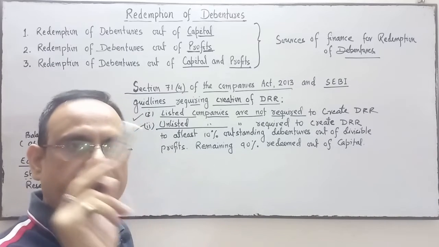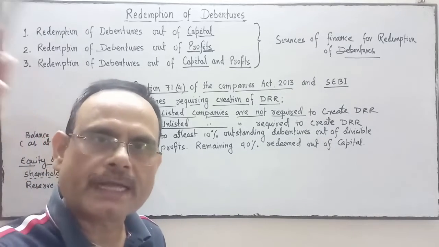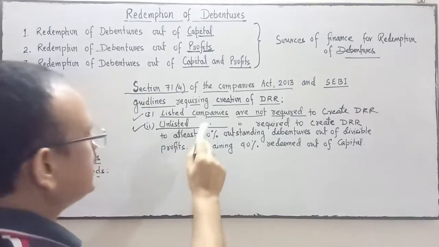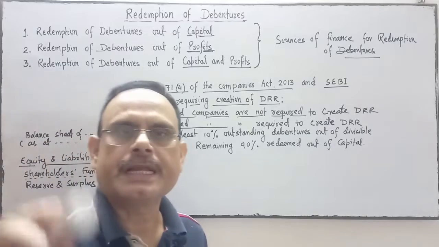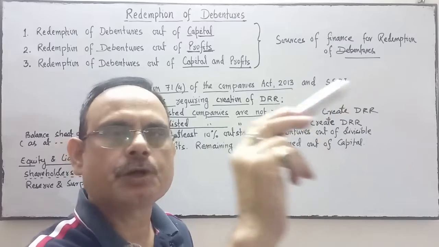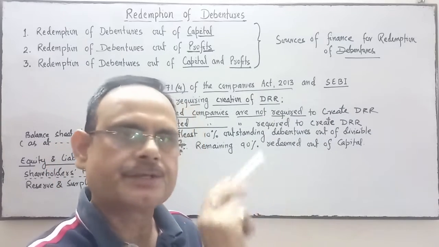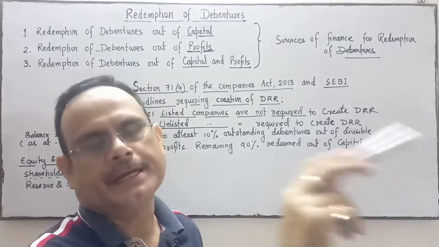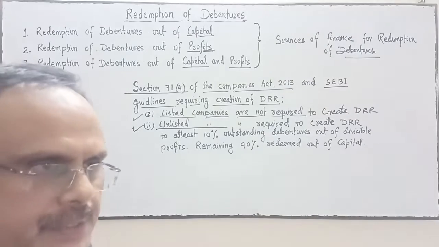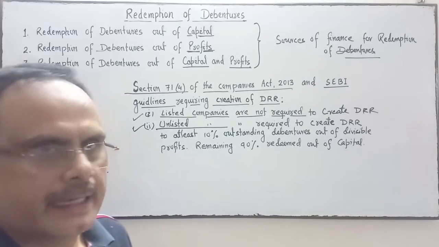A listed company, meaning a company listed in the stock exchange, is not required to create DRR. Listed companies are not required to create debenture redemption reserve. All the public companies listed in the stock exchange are not required to create DRR, as per Section 71 subsection 4 of the Companies Act 2013 and SEBI guidelines.